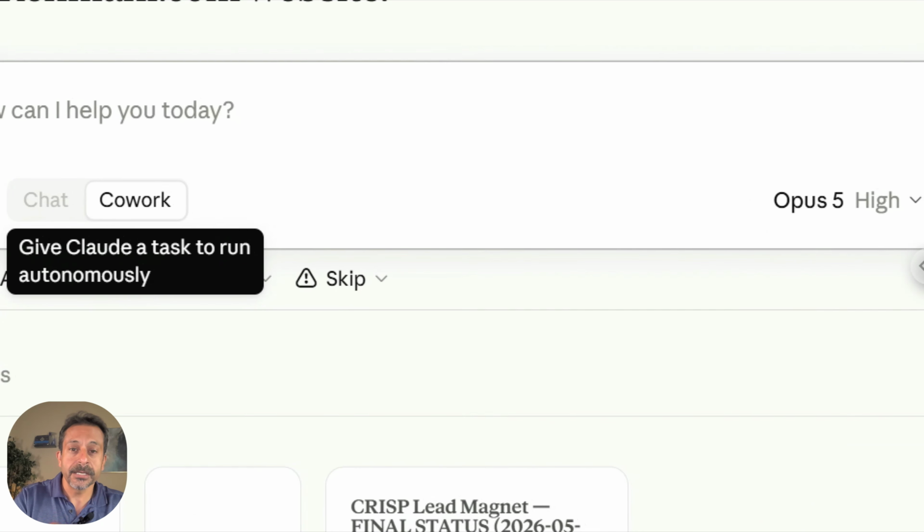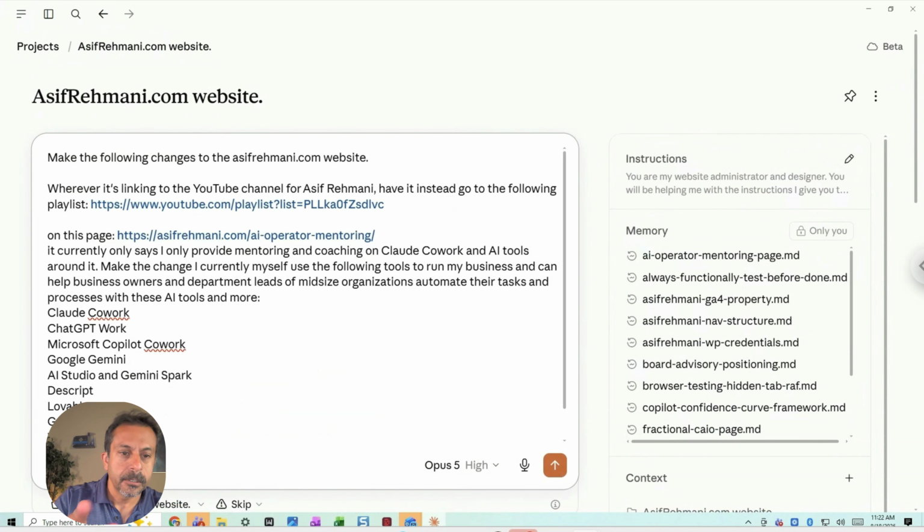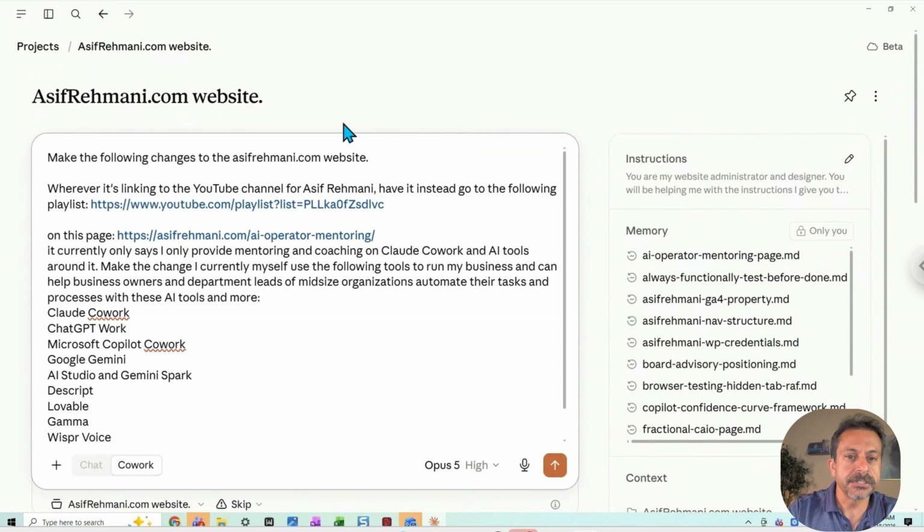It cannot do that in chat. That's the difference. Chat is your brainstorming, you're chatting and things like that. Cowork is where it actually makes the change. So let me write the prompt and then I'll show you the prompt. Ready with my prompt. Here's what it says.